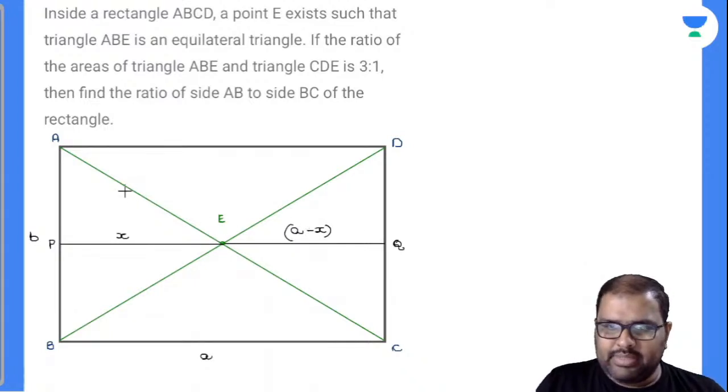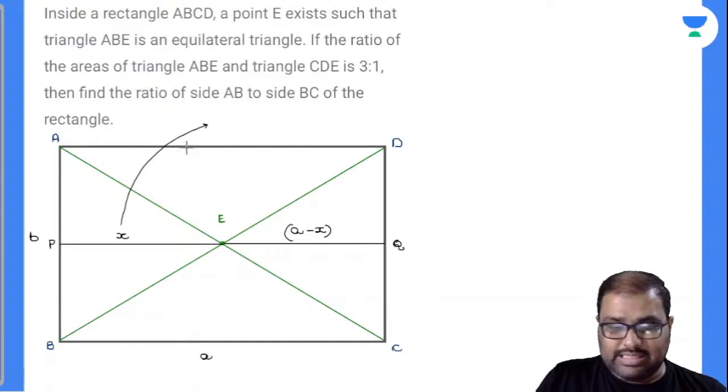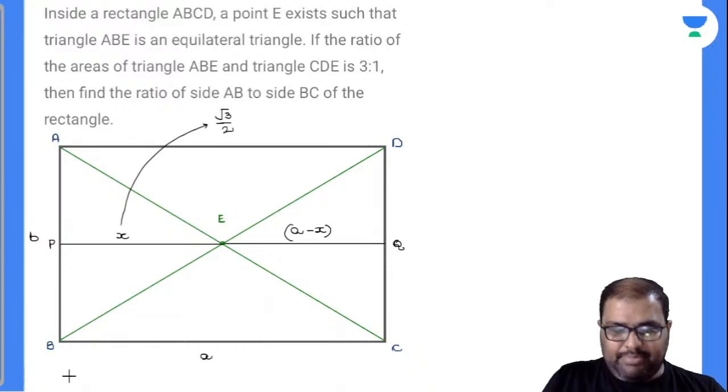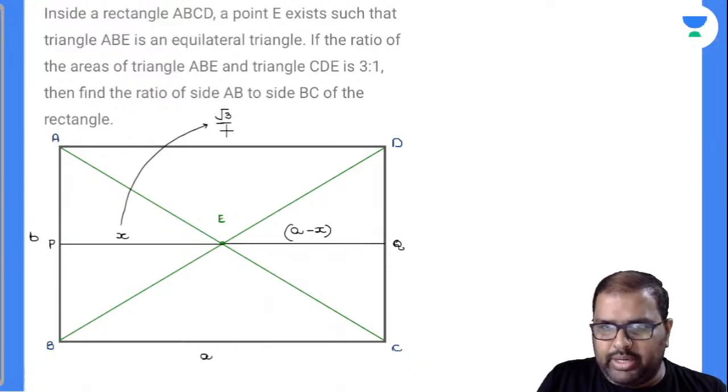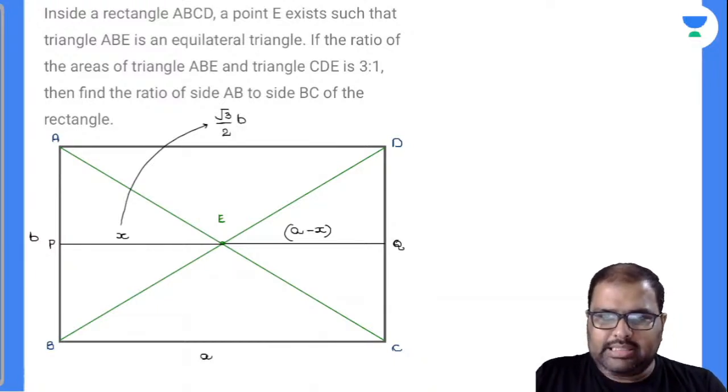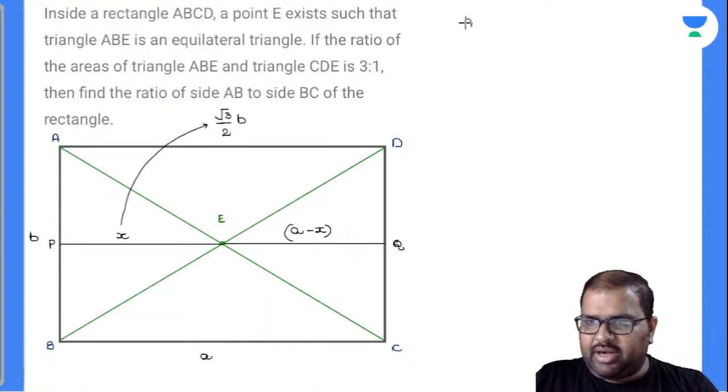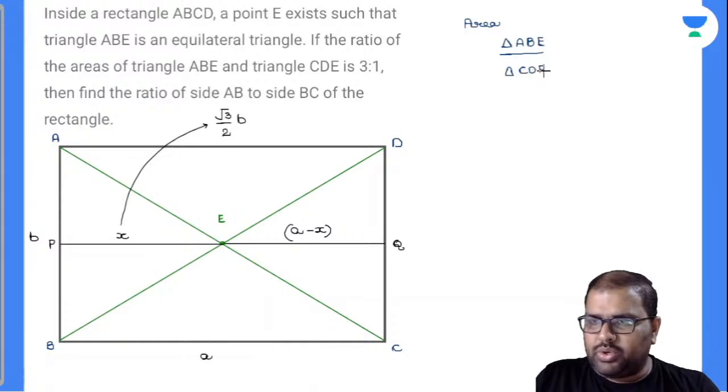Closely observe, as this is an equilateral triangle, this X value will be equal to root 3 by 2 into B, because AB is the base of this triangle. Am I right or wrong? Yes, perfectly. So one more data is given: the areas of triangle ABE and triangle CDE are in the ratio 3:1.